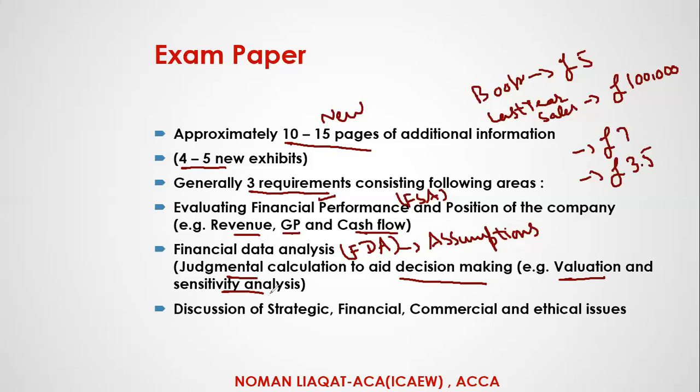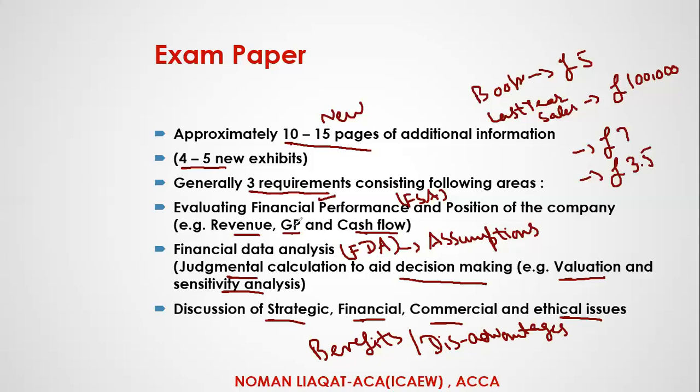Then requirement 3 is about discussion of multiple areas. It could be strategic, financial, commercial, and ethical issues. It could be about many areas, like discussing the benefits, the disadvantages, advantages, pros, cons. These are the same terms basically. What are the benefits? What are the drawbacks? These are the multiple terms that we can use in our requirement: discussing strategic, financial, commercial, other business issues, and ethical issues as well.